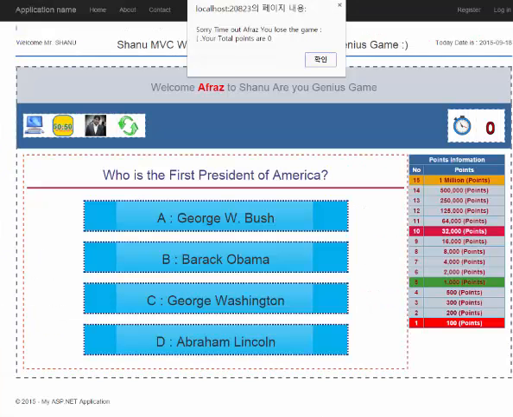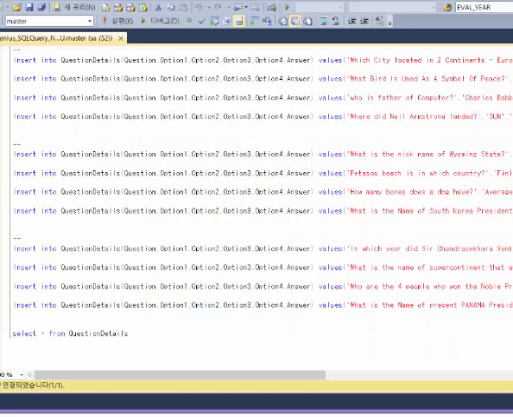So these will be the random questions I will display from the database. I will be selecting 16 random questions from the database. So if you add more questions, it will avoid duplicate questions for the player. So it will be interesting to play here. I hope you will add more questions to this game, and you can have fun.